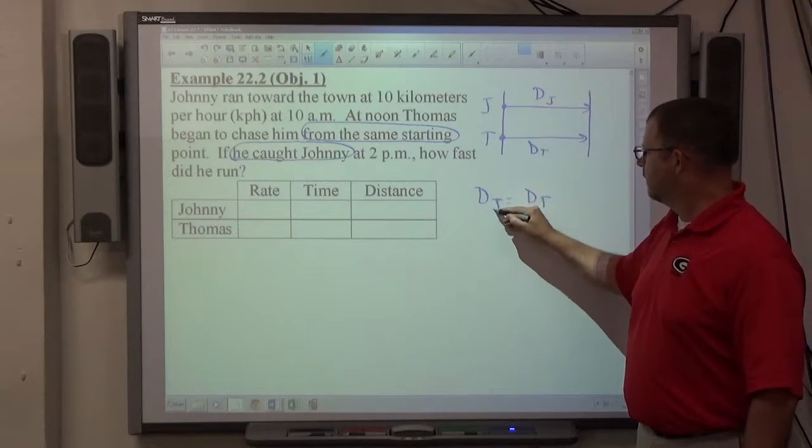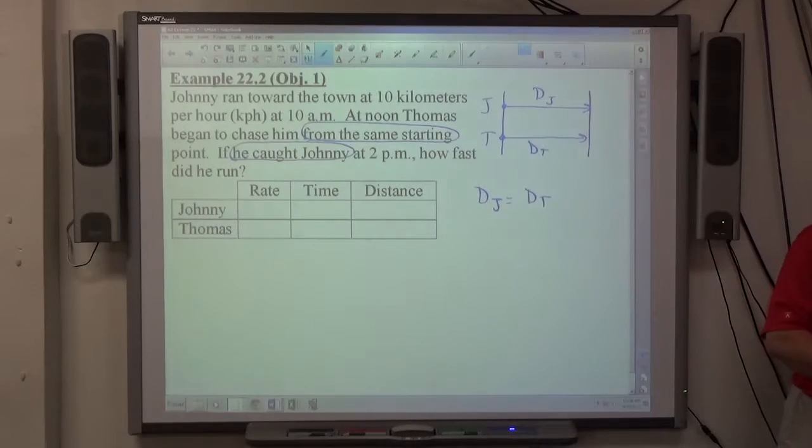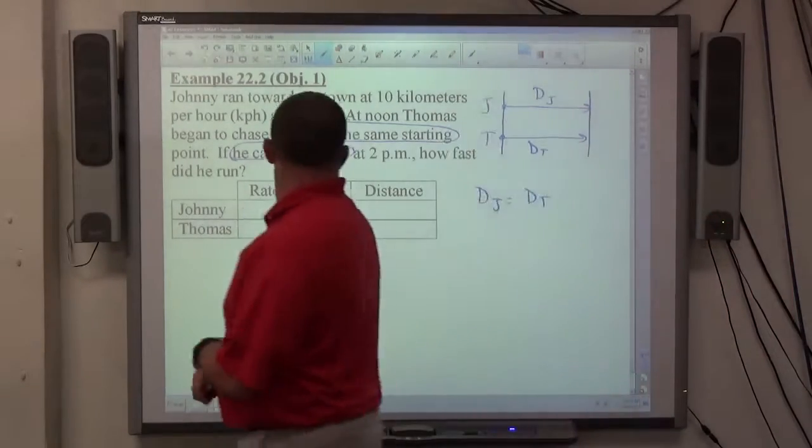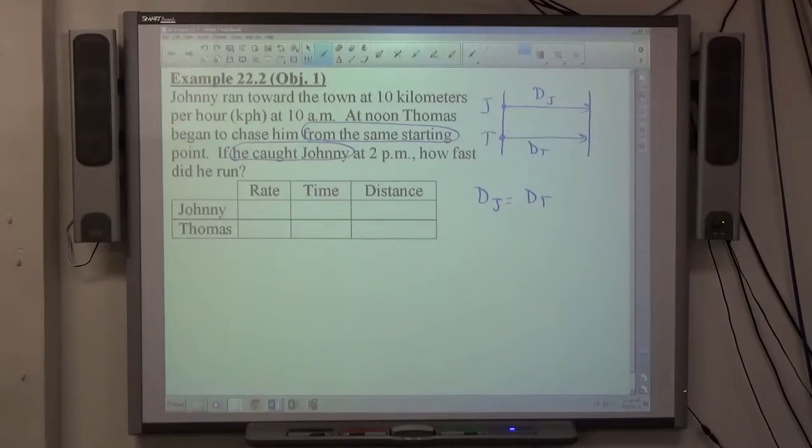It's an epic game of tag. What's that? Epic game of tag. Yeah, it is an epic game of tag. Yeah. Thomas started 2 hours late, though, so that's kind of rough.